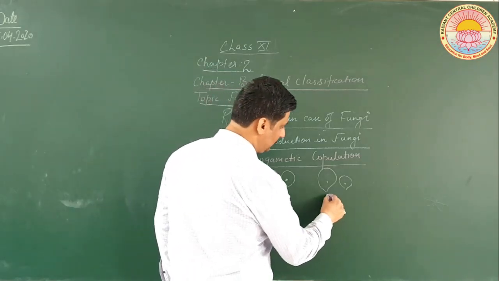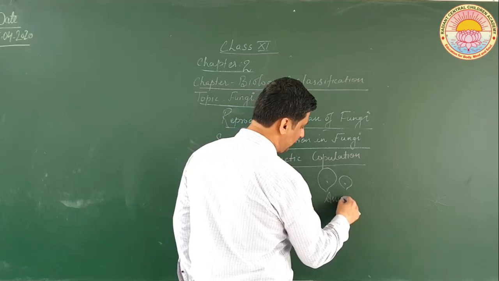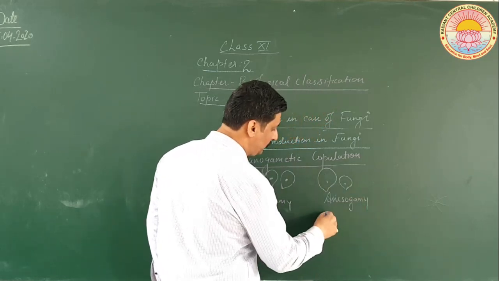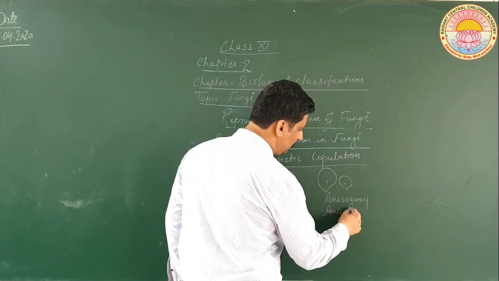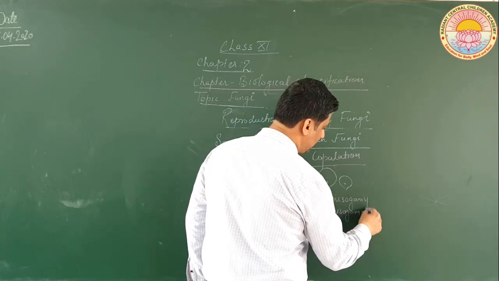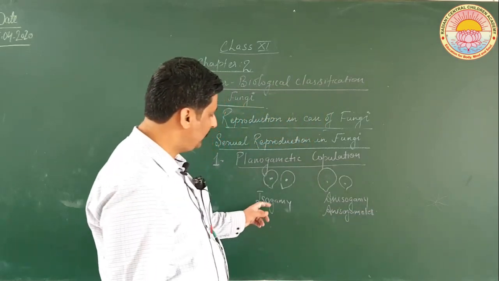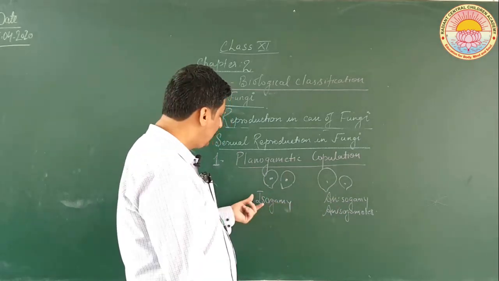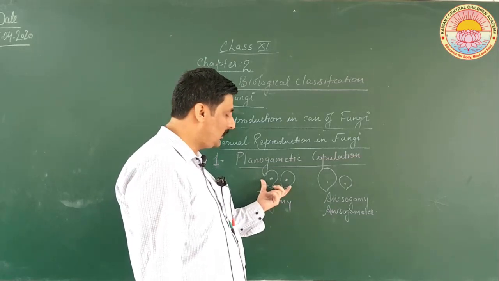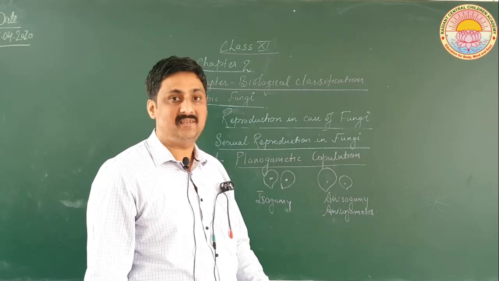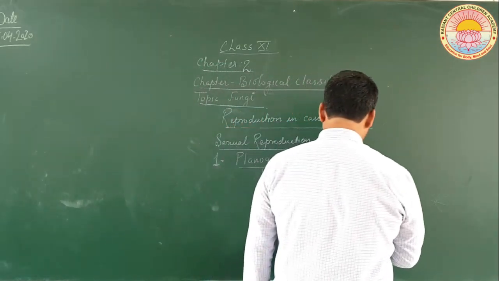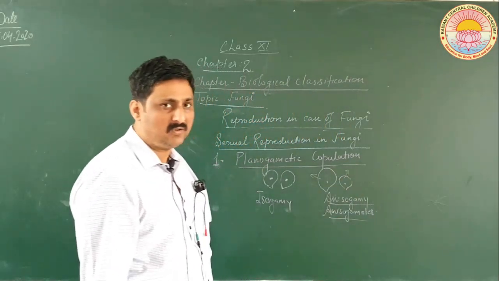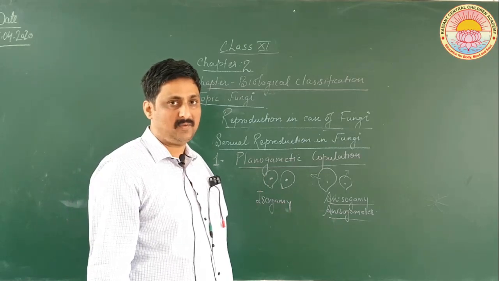Now this is anisogamy, or the gametes are called anisogametes. See, this is a process, isogamy, anisogamy. These are types of planogametic copulation. If I am talking about these gametes, these are called isogametes. Now anisogamy, here the two gametes are not similar in shape and size.